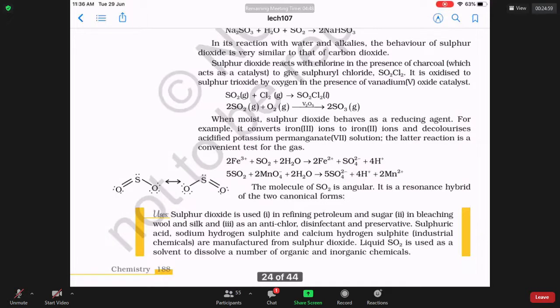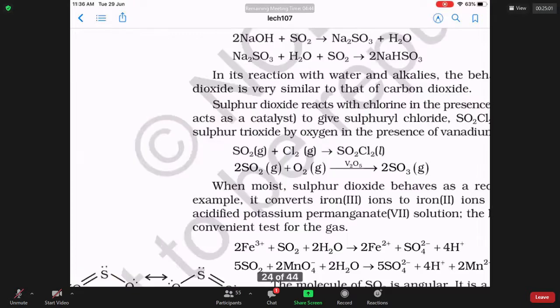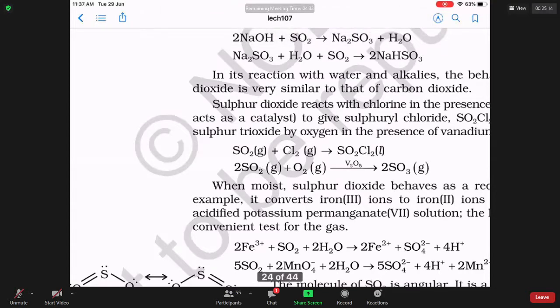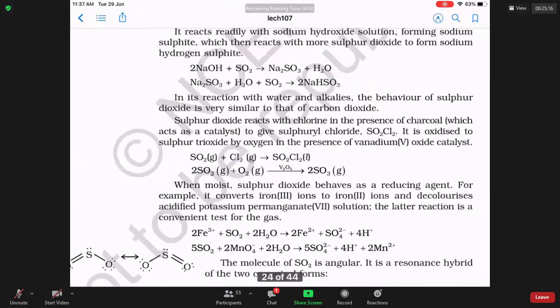What happens when SO2 reacts with chlorine? Readily, it will give SO2Cl2. It can eat away chlorine. Whenever they are making fabric, the cloth for dress material, the cloth will be very dirty. To clean the dirty cloth, they pass chlorine. Chlorine will remove the dirt.